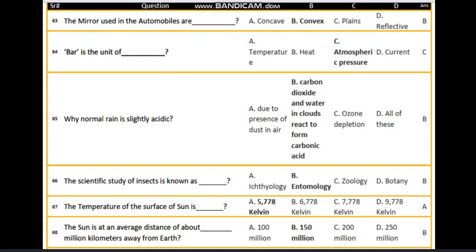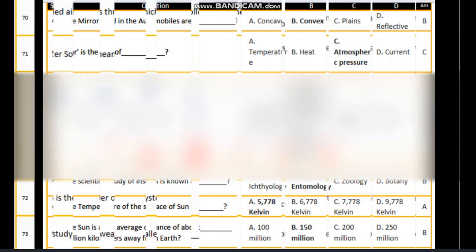Next, the scientific study of insects is known as entomology. Next, the temperature of the surface of the Sun is 5778 Kelvin. Next, the Sun is at an average distance of about dash million kilometers away from Earth, 150 million kilometers away. Next, for which one of the following is the density maximum?